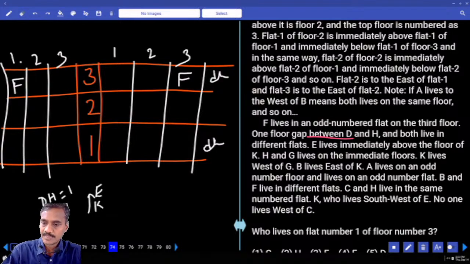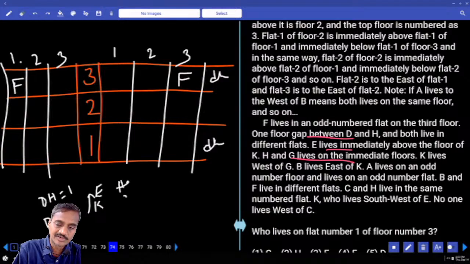And next one, E lives immediately above the floor of K, and H and G live on immediate floors. Again, H and G are also living on immediate floors. H and G are on immediate floors.